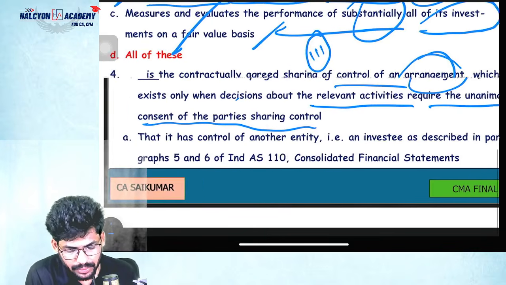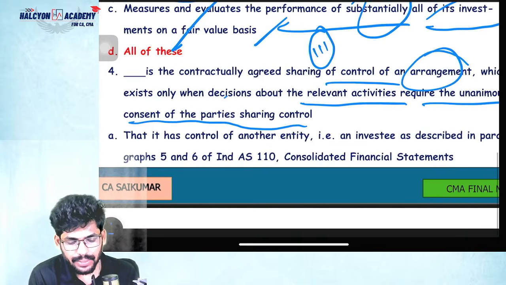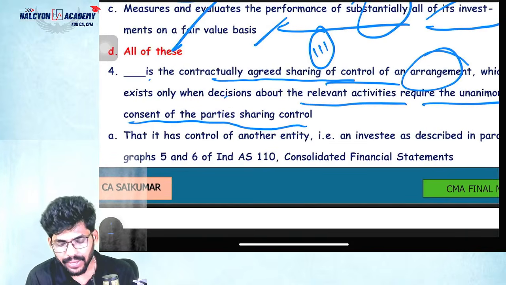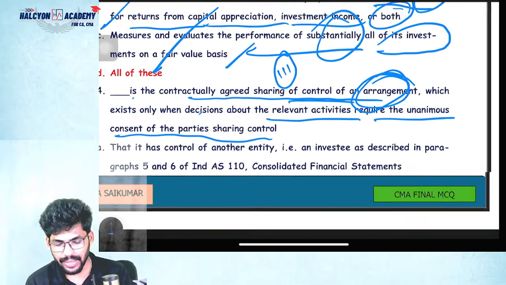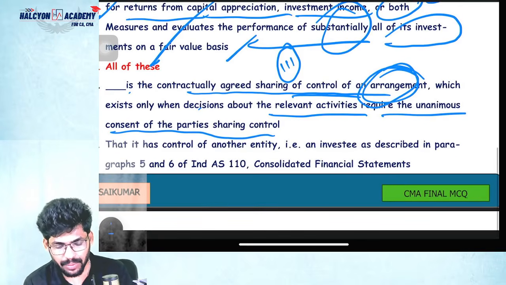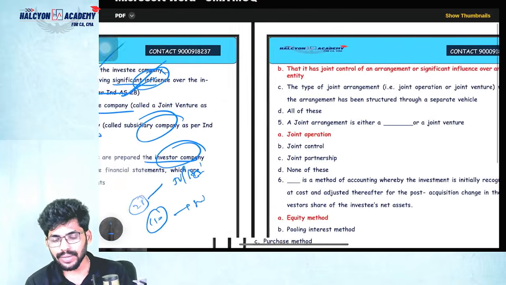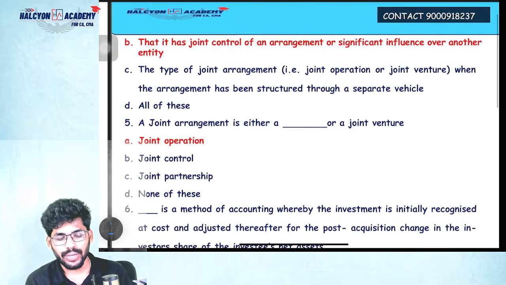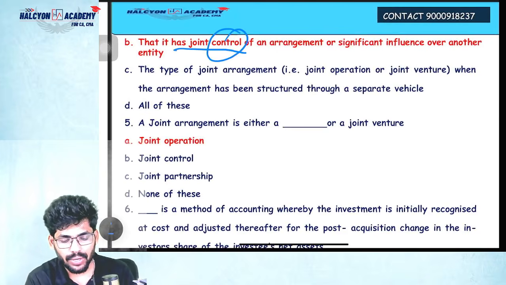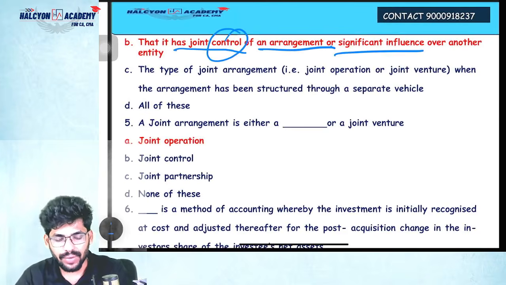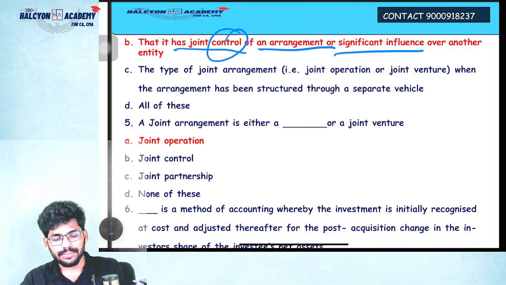So see, guys, dash is the contractually agreed sharing of control of an arrangement which exists only when decisions about the relevant activities require unanimous consent. Only it is possible in case of joint control, guys. Joint control, that is, has joint control of an arrangement or significant influence over another entity.